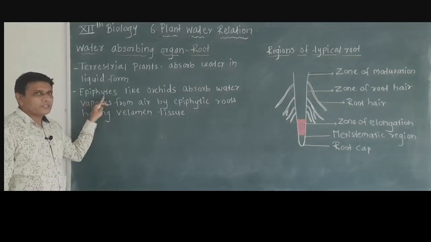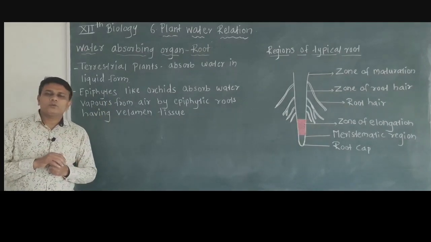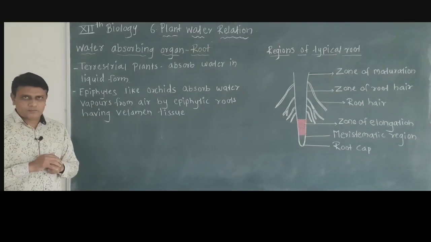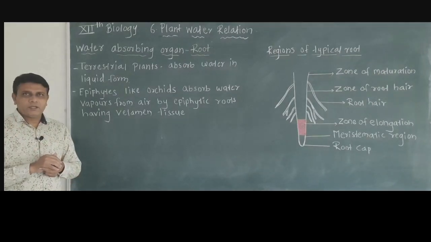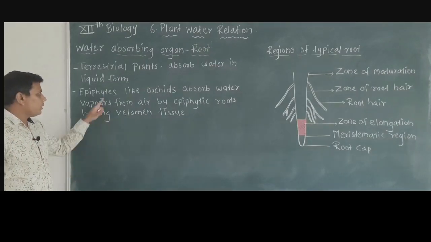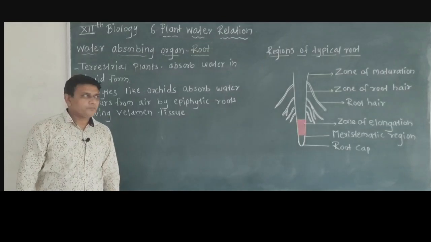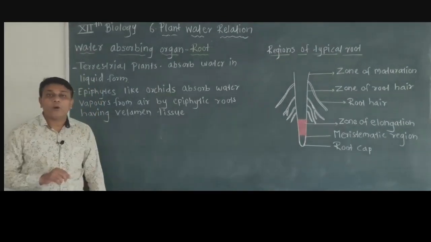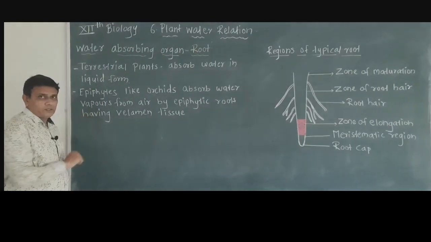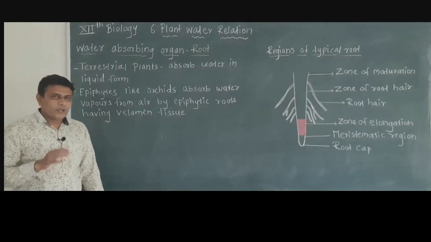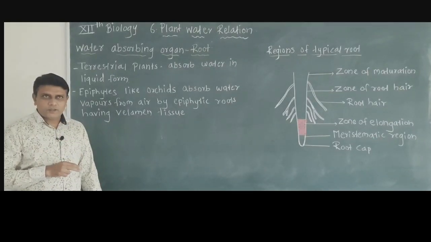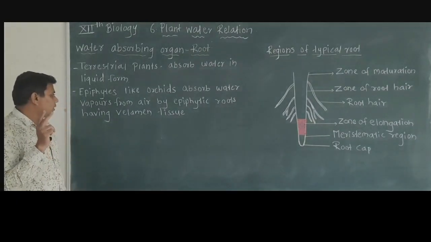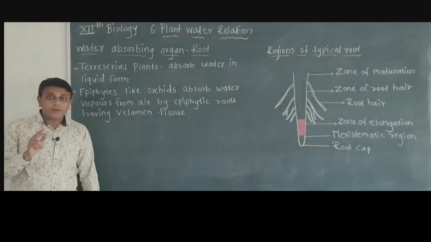Then epiphytes, you know that epiphytes are the plants which grow on the branches of other plants, hence they are called epiphytes. Epiphytes like orchids absorb water in the form of water vapors from the air. These plants show two types of roots, epiphytic roots and clinging roots.